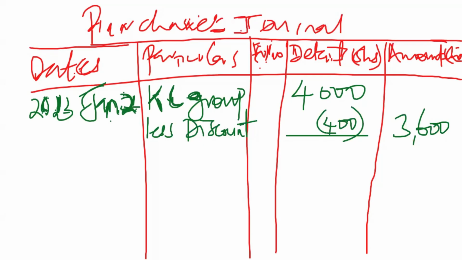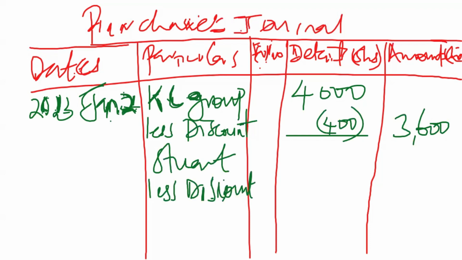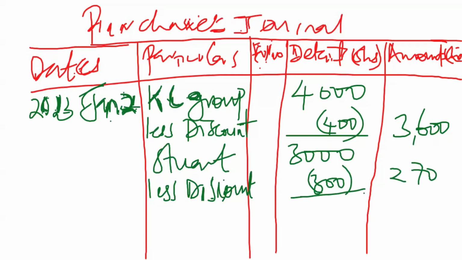On the same date, we happen to have another supplier called Stewart. Still, we less off the discount, and Stewart supplied us goods costing 3,000. Then you less off the 10% of the 3,000, which gives you 300. Once you less it off, you'll have 2,700. We'll do the same thing for James. James supplied us goods worth 2,500.